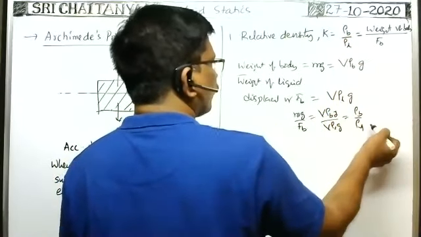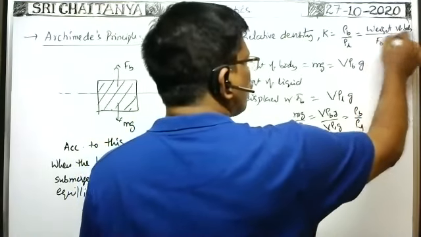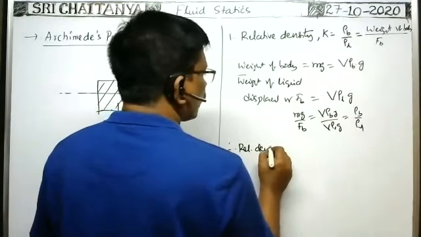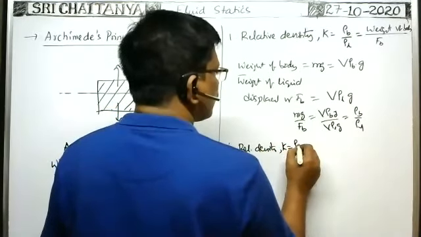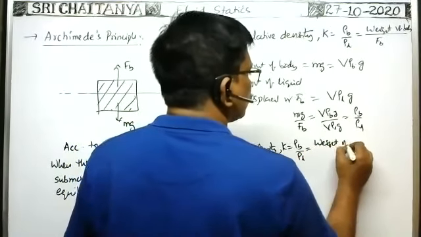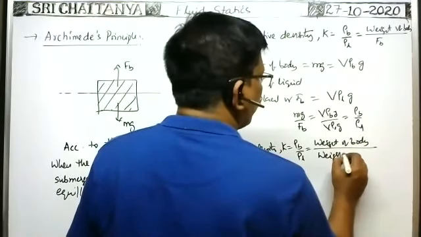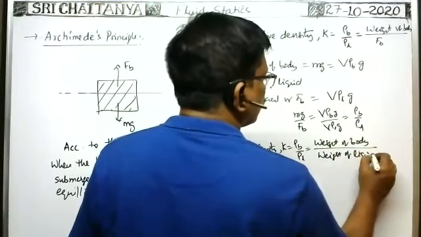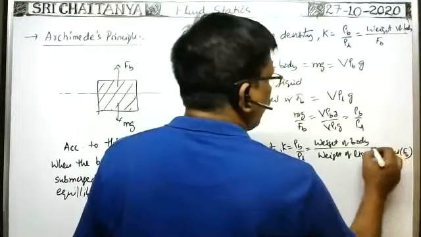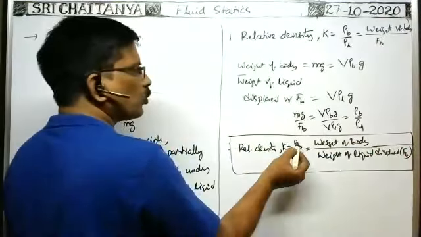This can be written as the weight of the body by the buoyant force acting on the body, or the weight of the liquid displaced by the body. Therefore, relative density is equal to density of the body by density of the liquid, or weight of the body by weight of liquid displaced, which is also equal to buoyant force whenever the body is under equilibrium. So this relation is important because they may not give rho b and rho l.